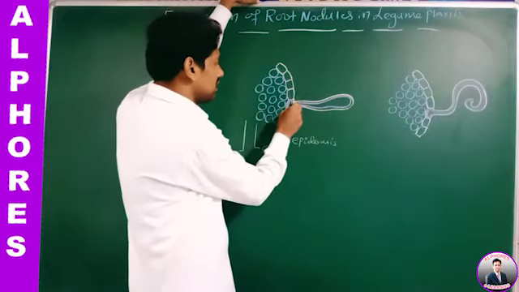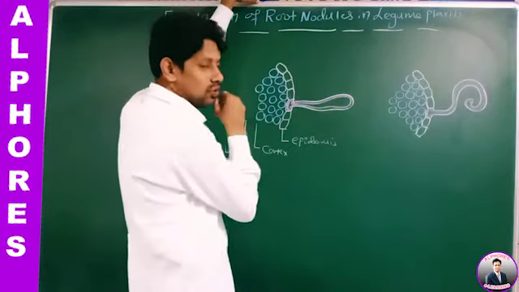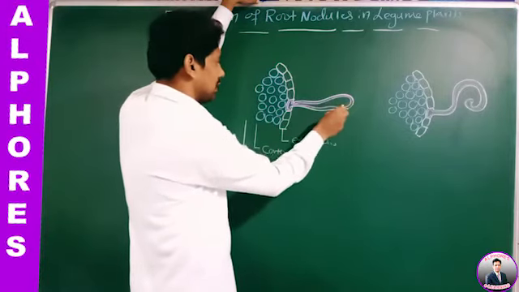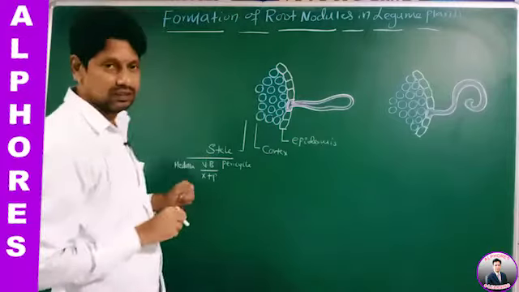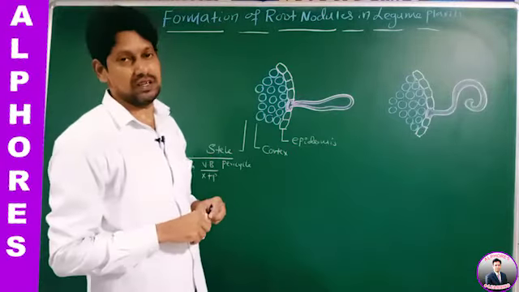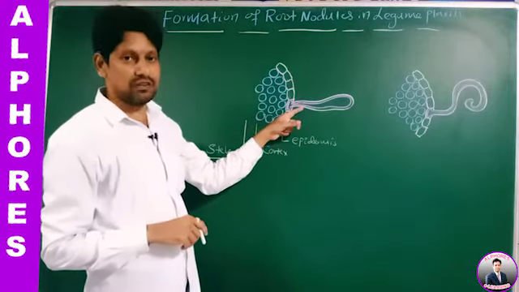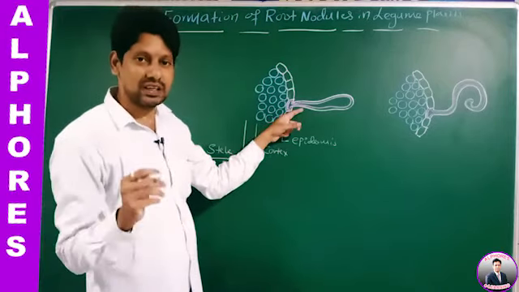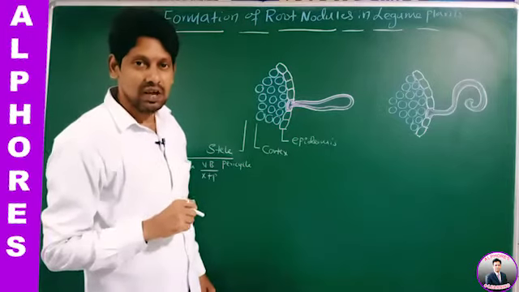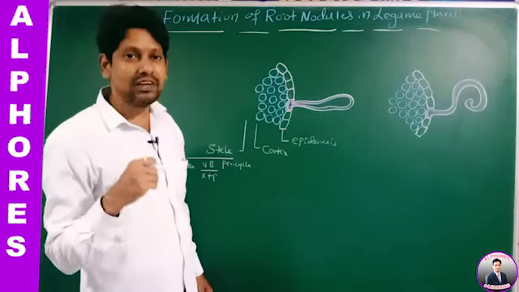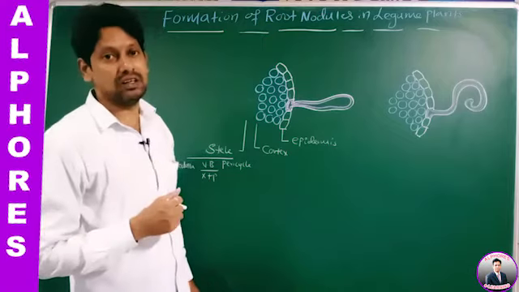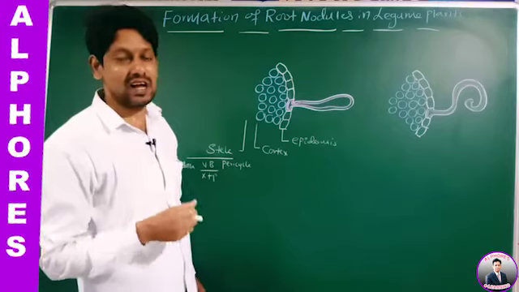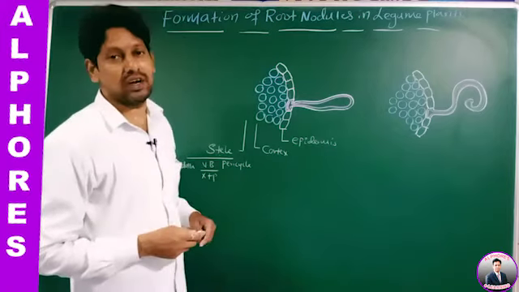In this root hair, this white layer is the cell wall of the root hair, whereas this violet one indicates the plasma membrane of the root hair. Is this statement okay? Now listen. Sir, these are roots of what? These are roots of legume plants. They secrete sugars, amino acids, organic acids, flavonoids into the soil.